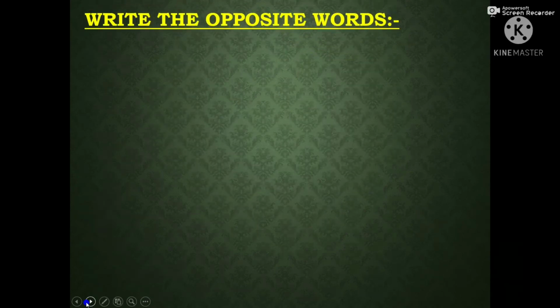Now we will discuss some opposite words. Those are called in English antonyms. So first one is little. Opposite of little is big.